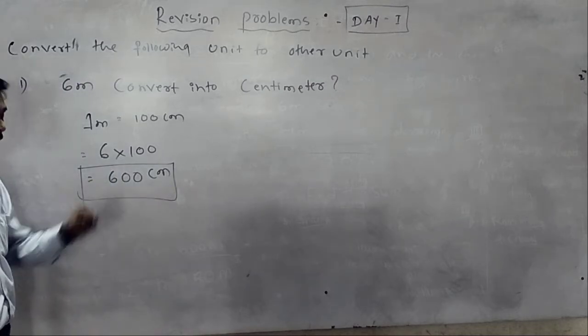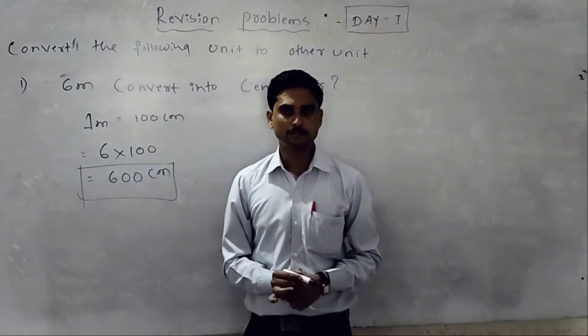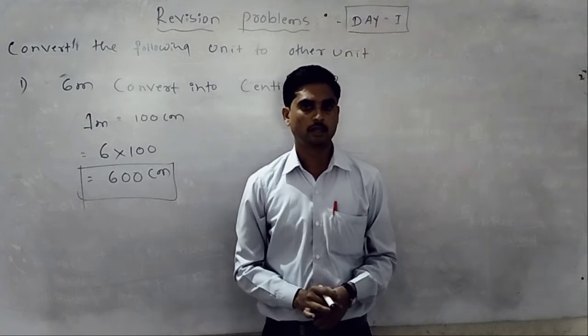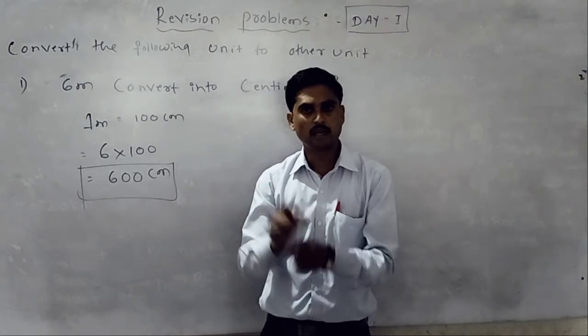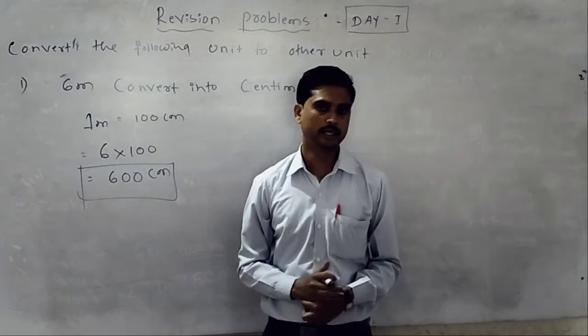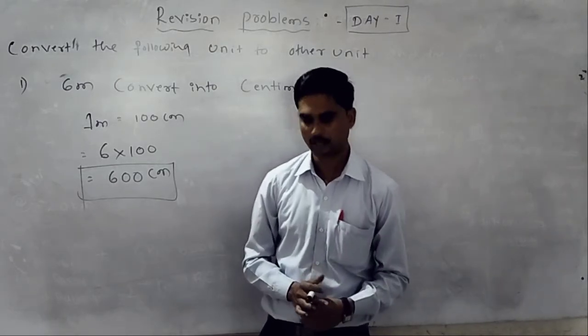Is it correct? Remember one thing, when we are converting bigger unit to smaller unit, compulsory you have to do multiplication. Understand?